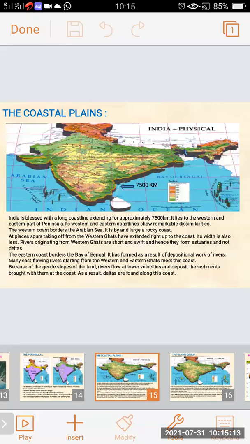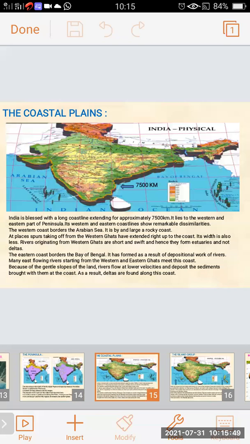Many east flowing rivers, starting from the Western and Eastern Ghats, meet this coast. Because of the gentle slope of the land, the rivers flow at lower velocity and deposit the sediment brought with them at the coast.